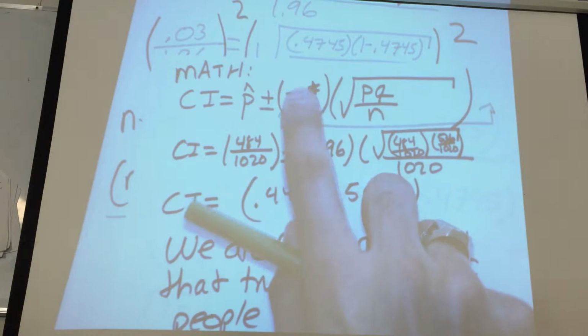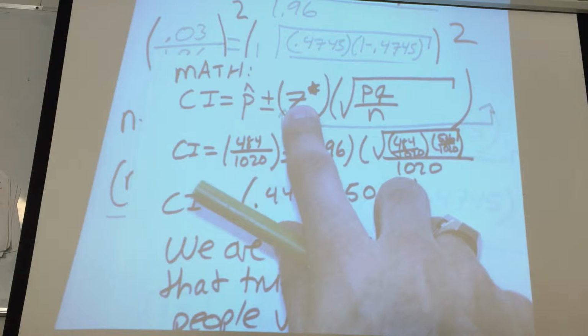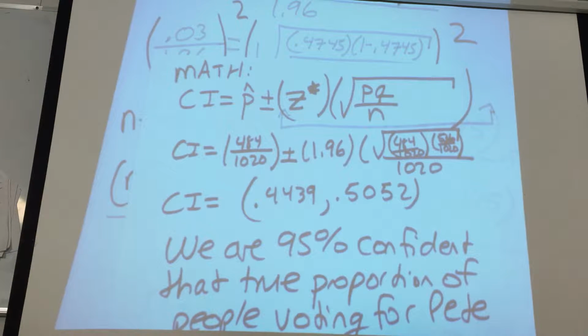Confidence level, this number gets bigger. If this number gets bigger, the margin for error gets bigger. So Kendra, what happens to the interval? I was saying that it's harder to determine what the mean is.